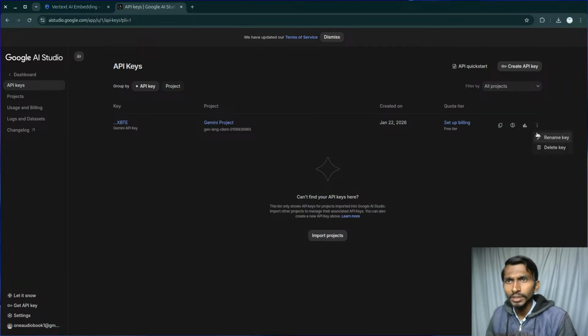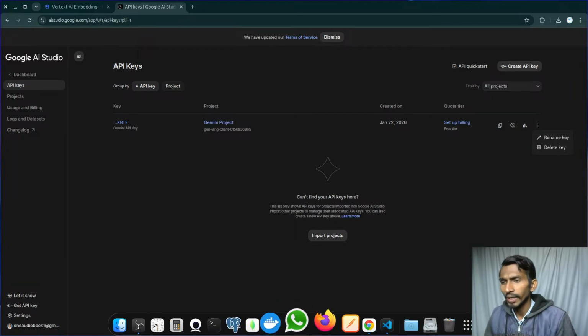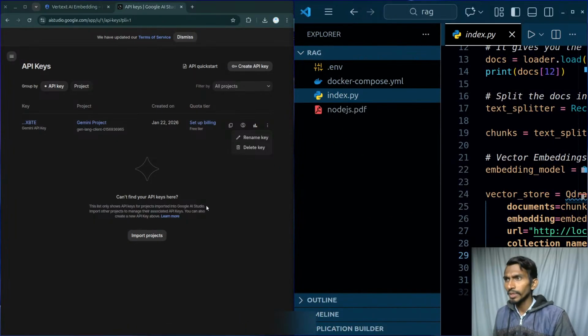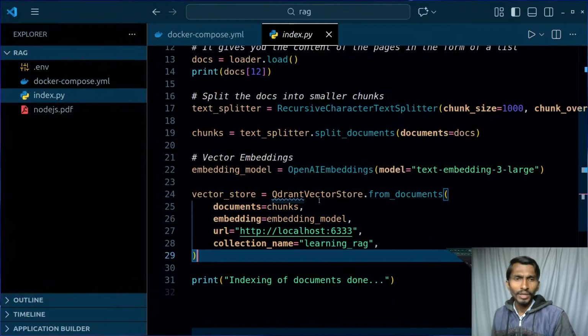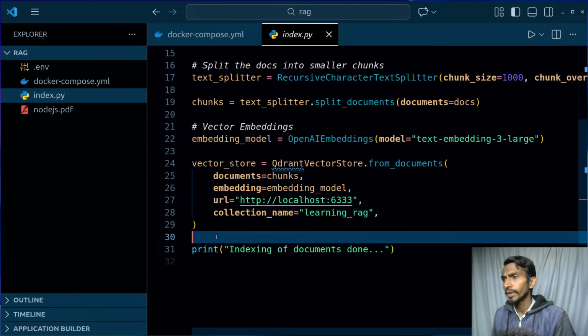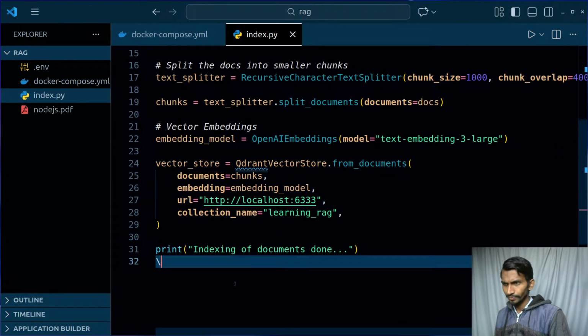Can I regenerate it? Rename key, delete key. Okay, I can delete the key. Let's check exactly what kind of API key I actually got here. By the way, right now this is GenAI stuff and I am mainly working with LangChain. So yeah, I am working with Python as well. Many things are going on at the same time, but okay.